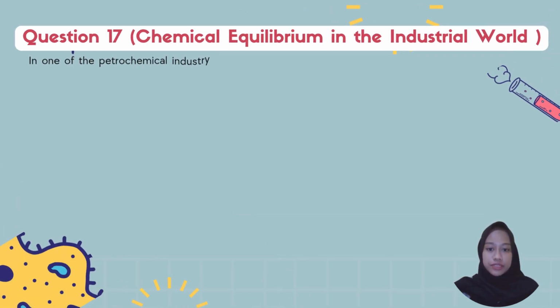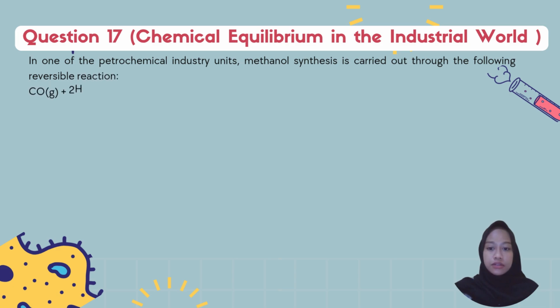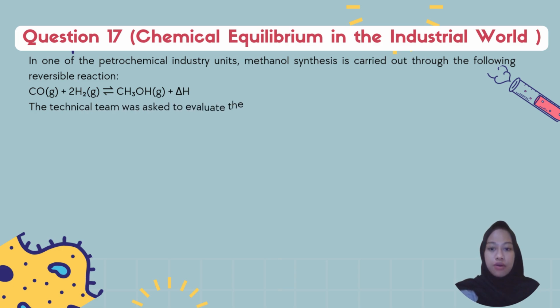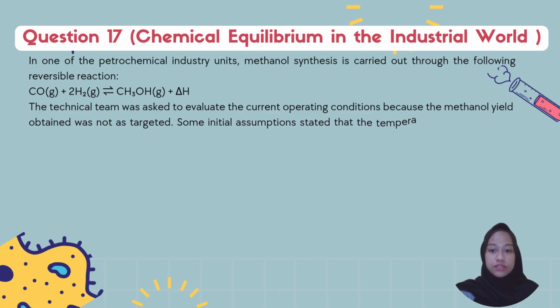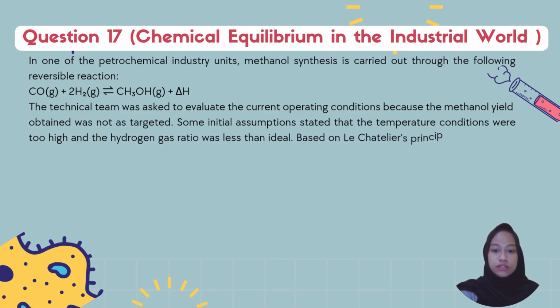Question number 17. In one of the petrochemical industry units, methanol synthesis is carried out through the following reversible reaction. Carbon monoxide gas reacts with hydrogen gas to form methanol gas, releasing heat. The chemical team was asked to evaluate the current operating conditions because the methanol yield obtained was not as targeted.